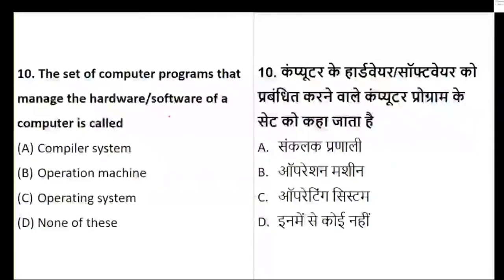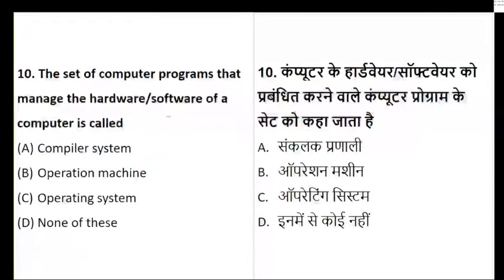Okay, come on. Coming to your next question with your time limit. Your time limit has started and the question is on the screen. The set of computer programs that manage the hardware and software of the computer. So both hardware and software are managed by what? Is it a compiler? Is it an operating machine? Is it an operating system, or none of the above?